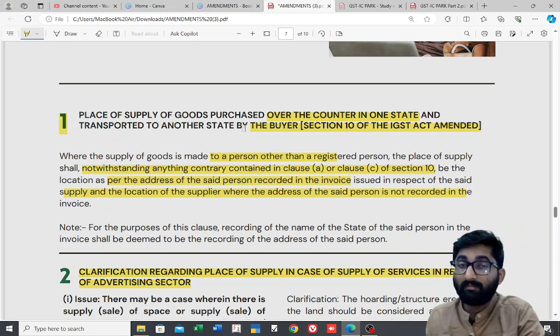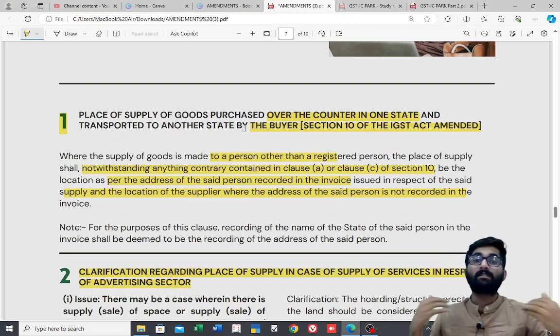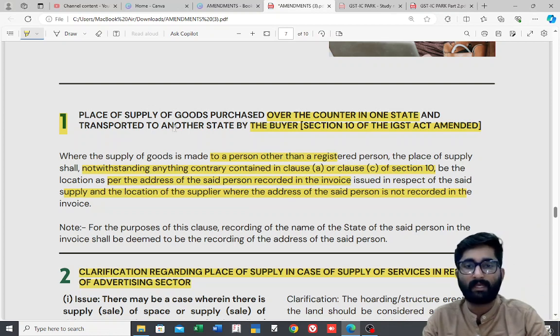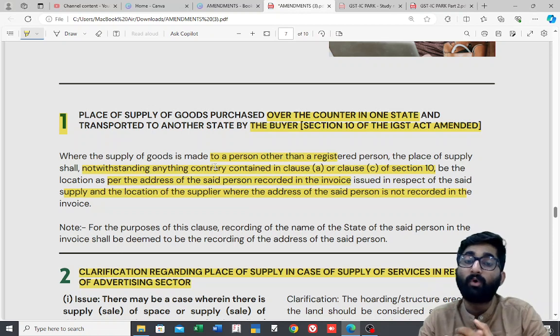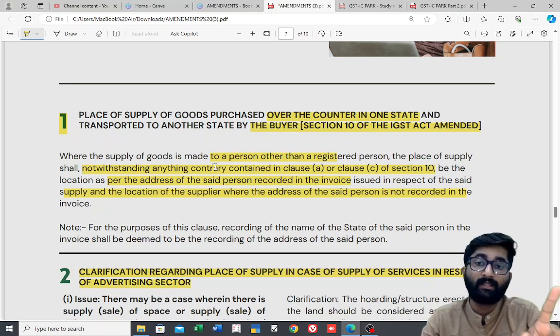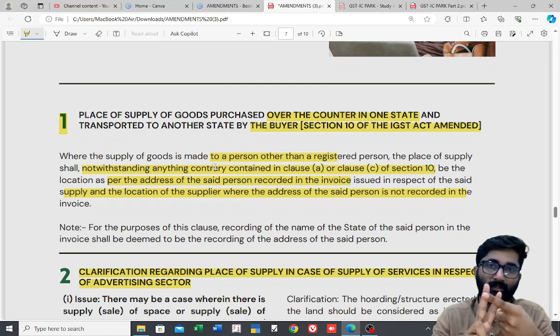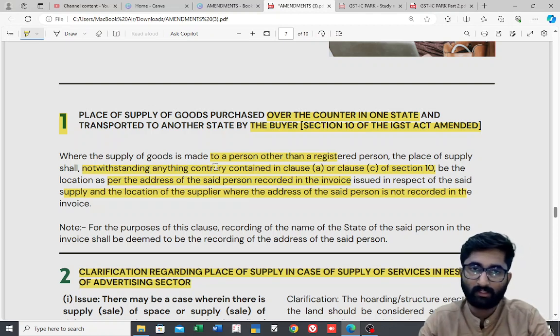If he is not giving me his state, if he refuses to give his state or his place of business, then the supplier's place will be the place of supply. Getting this? As simple as that. In case of over the counter sales to unregistered person, remember, over the counter sales to unregistered person. This is as simple as that.